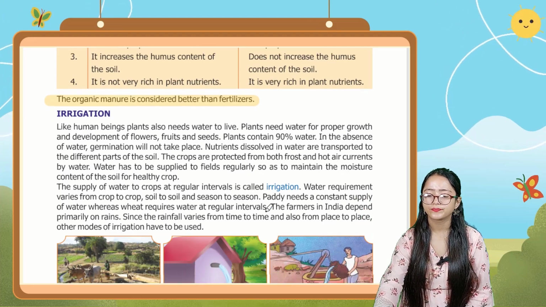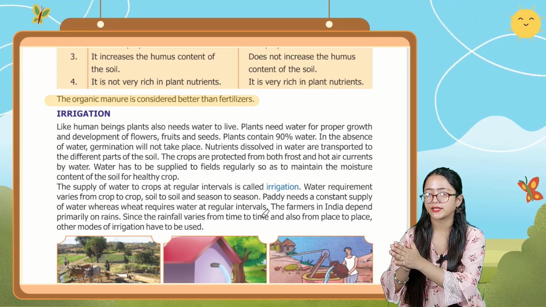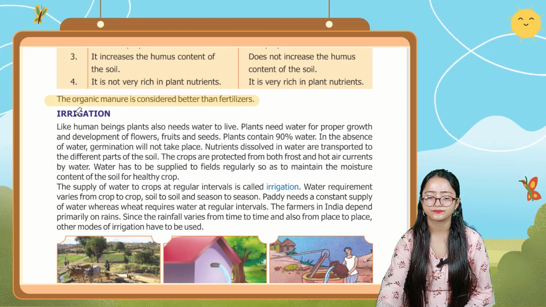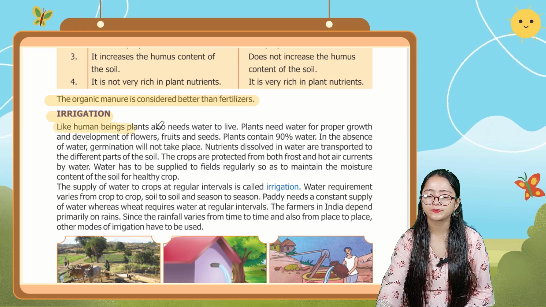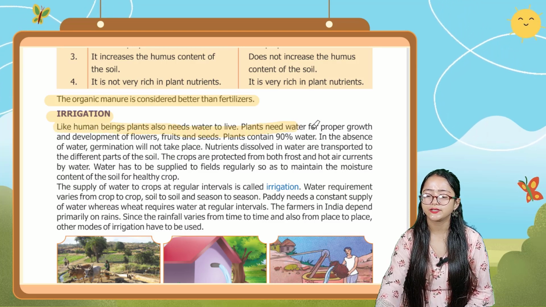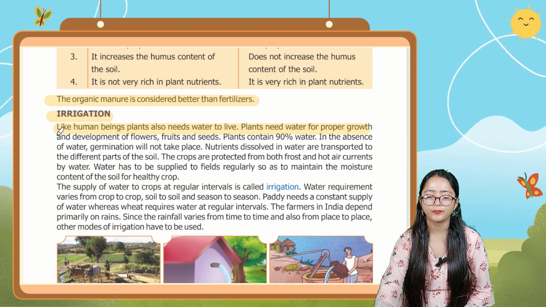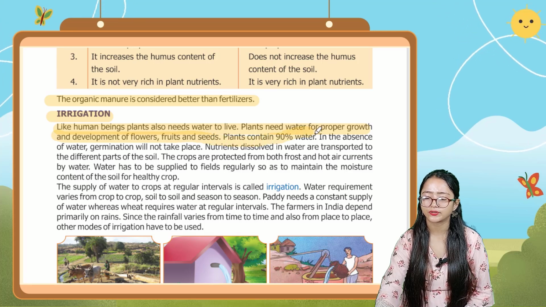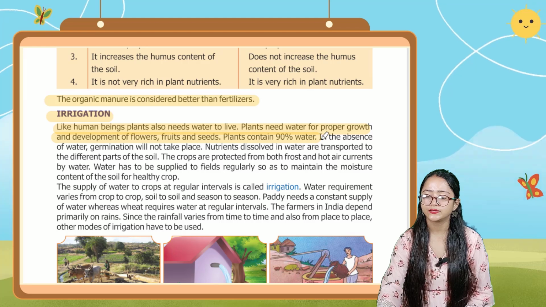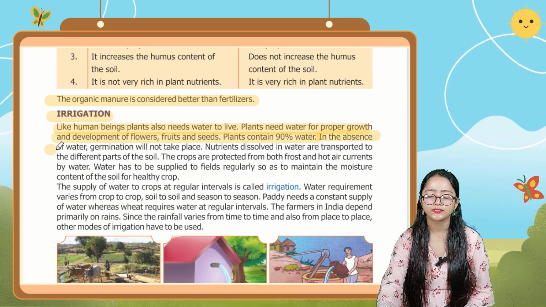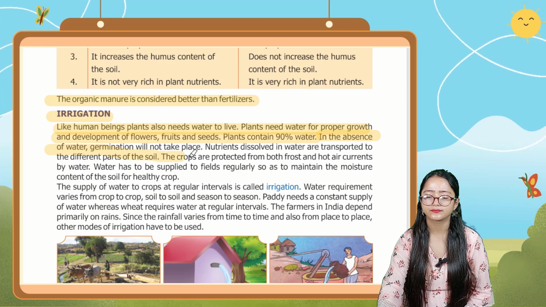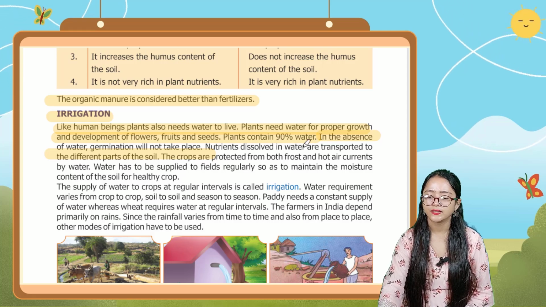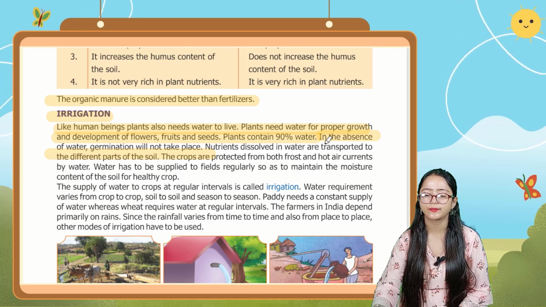Okay, now as we studied adding manure and fertilizer, we move towards the next step, that is irrigation. Like human beings, plants also need water to live. Plants need water for proper growth and development of flowers, fruits, and seeds. Plants contain 90% water. In the absence of water, germination will not take place.